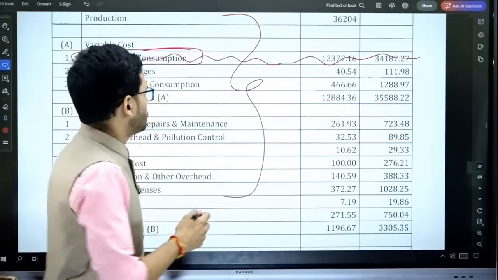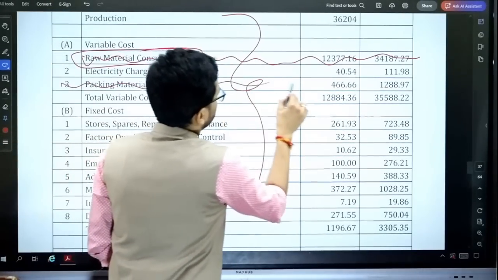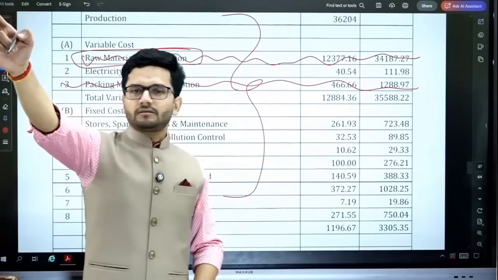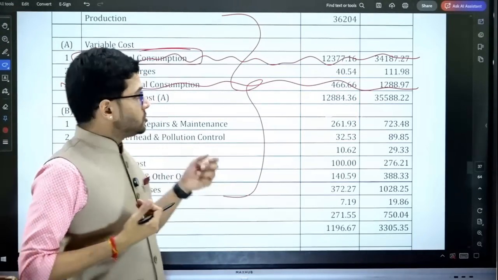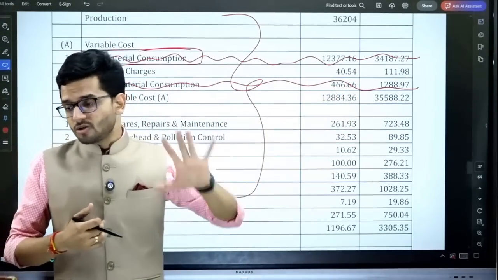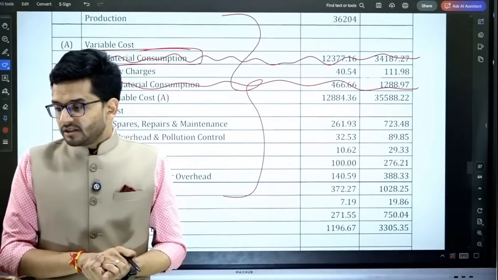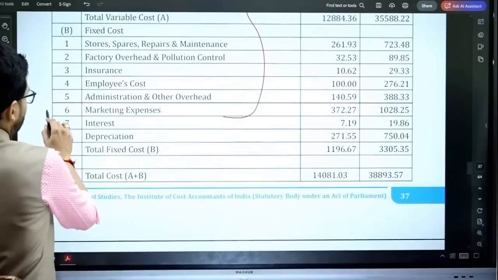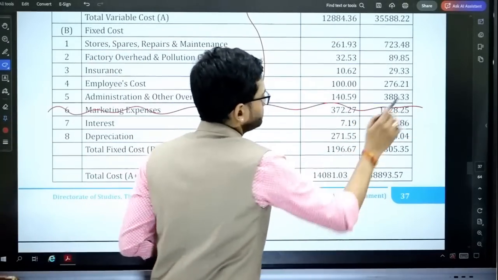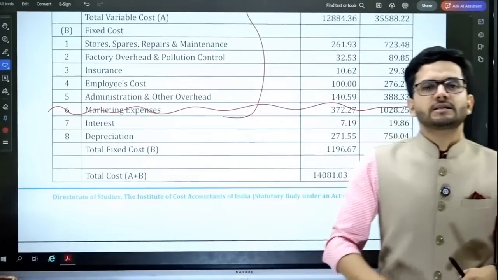Again, another cost that we have excluded is packing material cost, because he doesn't have to pack. He'll give us the goods without packaging. We'll pack. So packaging cost is also reduced while giving the quotation. The third expense which is reduced is marketing expenses. He will not incur marketing expenses.